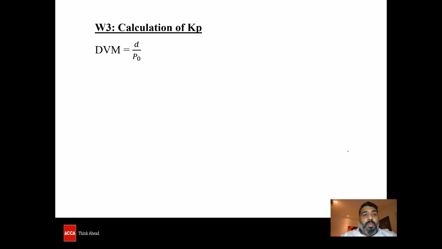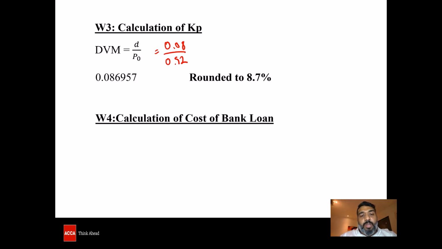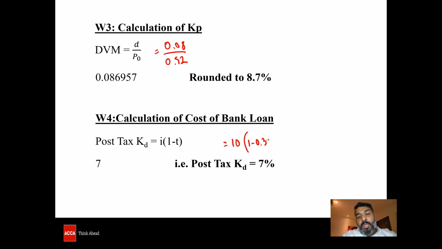Third one, KP, which is the dividend valuation model, D divided by P0, substituting it as 0.08 divided by 0.92, which is going to give me 0.0869, rounded off to 8.7 percentage. Finally, the calculation of cost of bank loan, which is post-tax KD equal to I into 1 minus T, which is going to be 10 into 1 minus 0.30, giving me KD as 7 percentage.